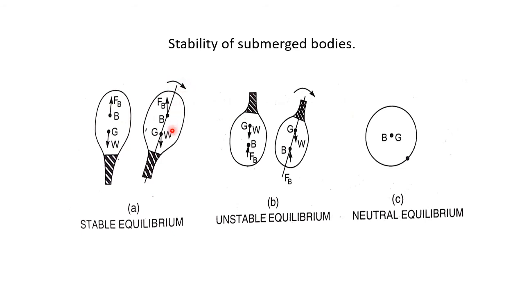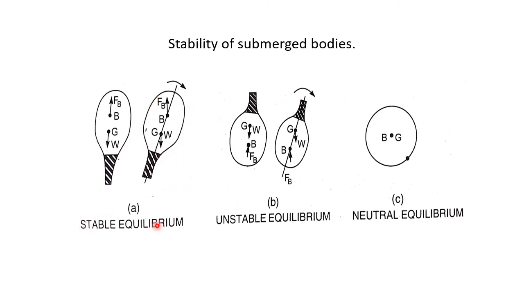Then W and Fb constitute a couple acting in the anti-clockwise direction and bring the balloon back to its original position.